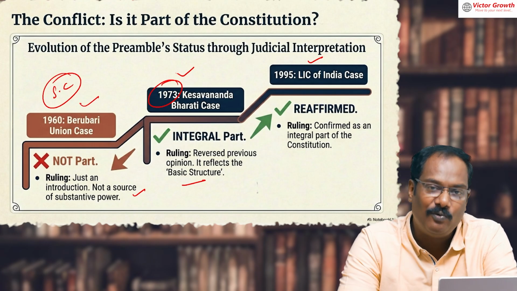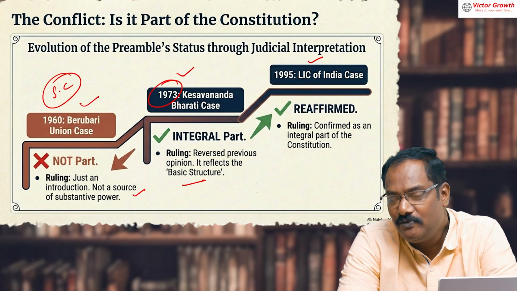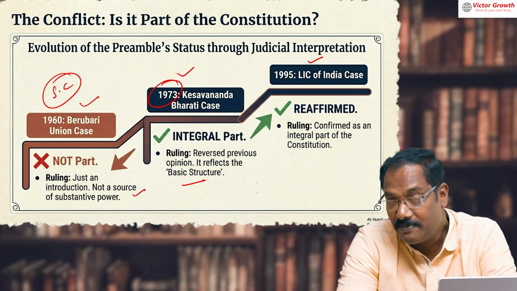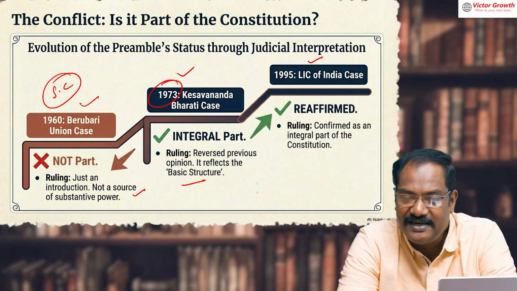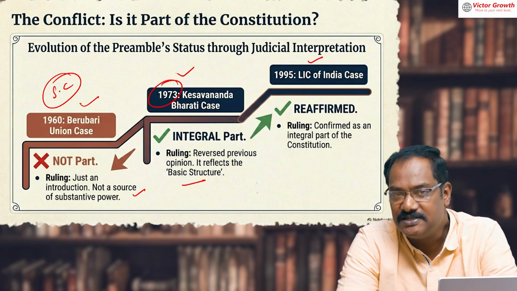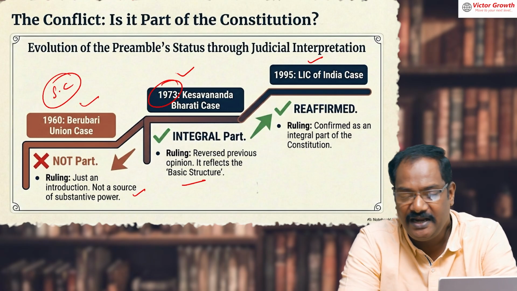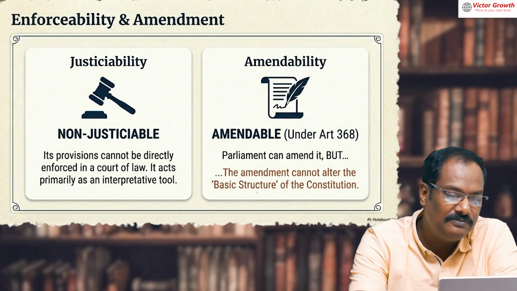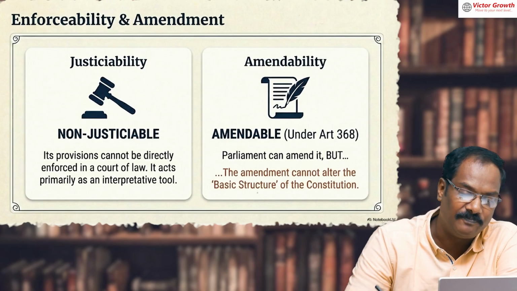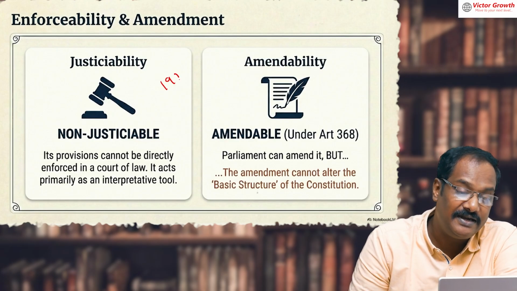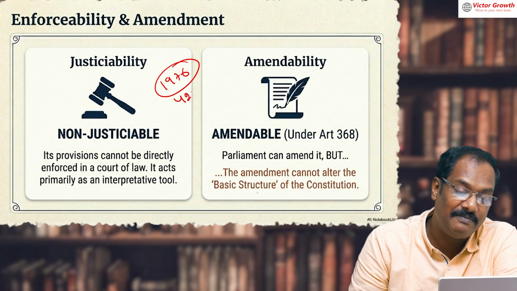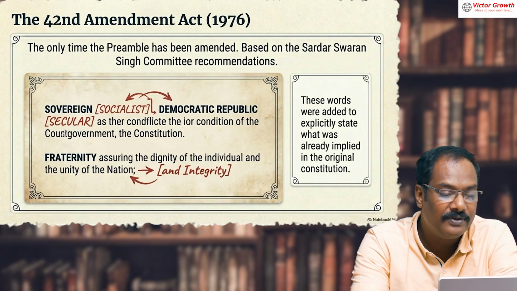So the story is, originally in 1960 the Supreme Court said the preamble is not a part of the constitution, but in 1973 in the Kesavananda Bharati case, they said it is a part of the constitution and the parliament can amend it. And in 1995 they reaffirmed it. Then in 1976, by the 42nd amendment, they amended it also.